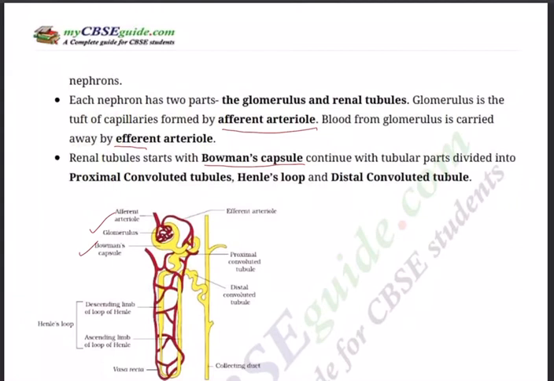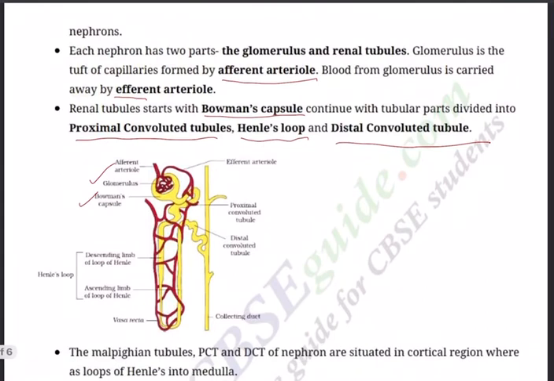Renal tubules start with the Bowman's capsule. This cup-shaped structure is the Bowman's capsule. It continues with tubular parts divided into the PCT, proximal convoluted tubule, Henle's loop, and distal convoluted tubule. Where are those? Let us identify. The first one is Henle's loop. Henle's loop is in a U shape. The yellow one is this one. This is the descending limb, and you have a curvature here, the U shape, and then this one is the ascending limb of Henle's loop.